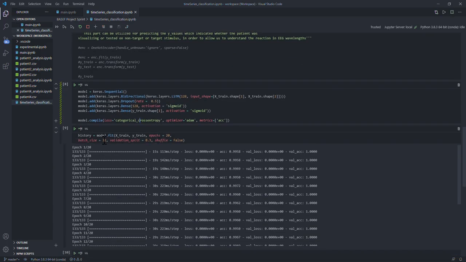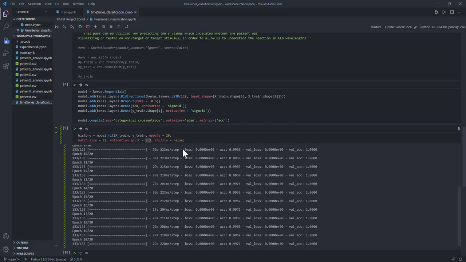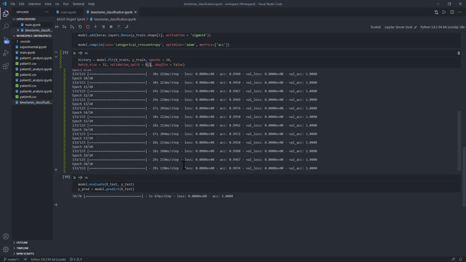We can compute the entire model, fit the model on the training, the X train, which is our features, and the Y train, which are our targets. Epochs are the number of times the model goes through the data. The batch size is the amount that it takes in per cycle within each epoch, and the validation split is how we split the training data. And we're not going to shuffle the data as it's time series data and needs to be in a certain sequence.